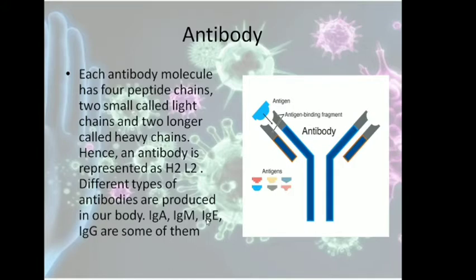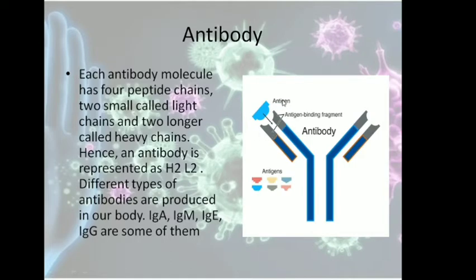Now there are different types of antibodies in our body: A, M, E, G, like that they are named. Ig is the full form, immunoglobulin. So antibodies are also called immunoglobulins, and these are named on the letters of the alphabet. Now as you can see here, the antibody has an antigen binding site.